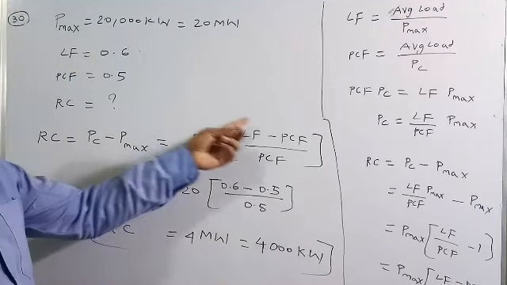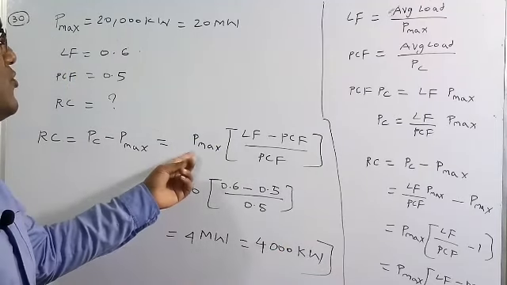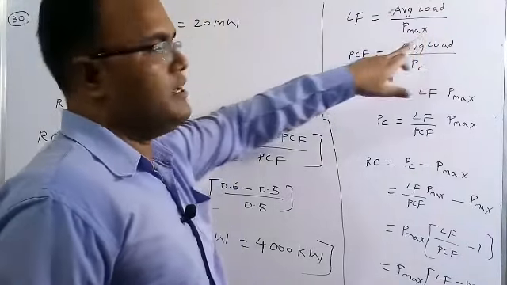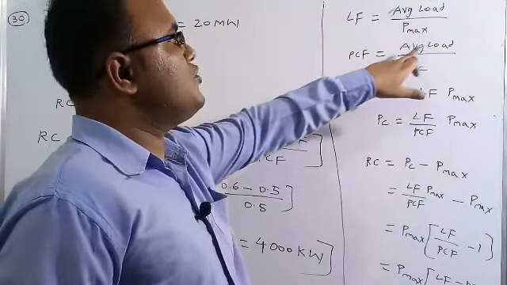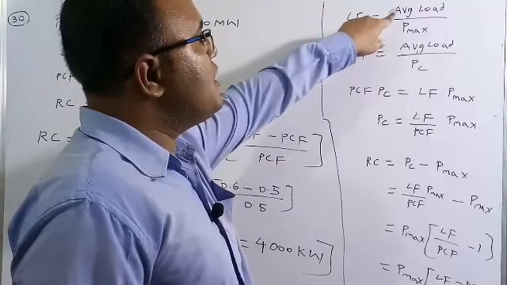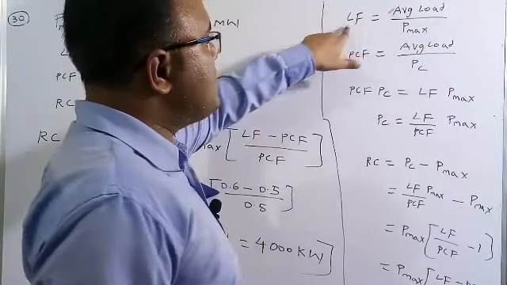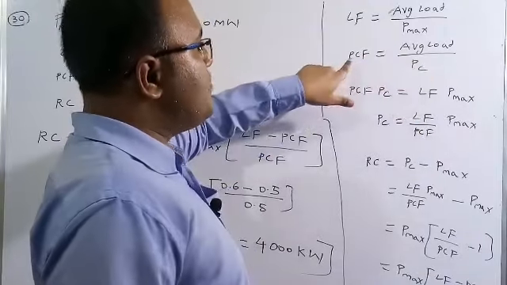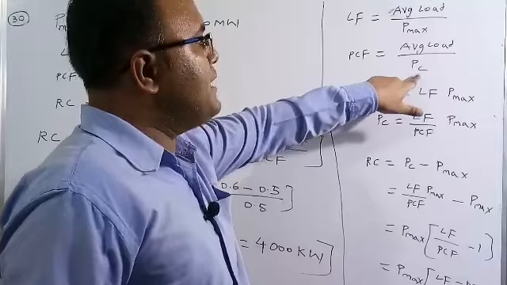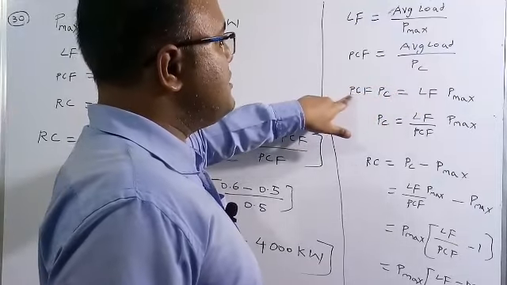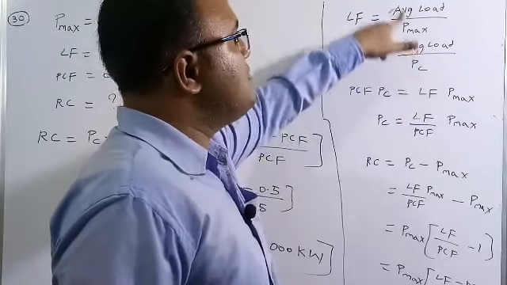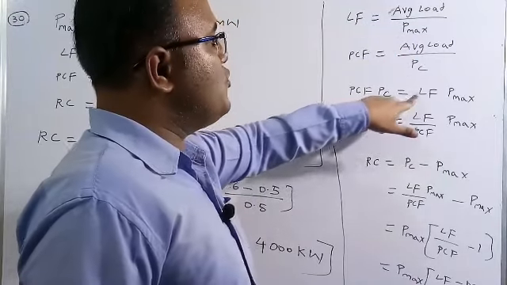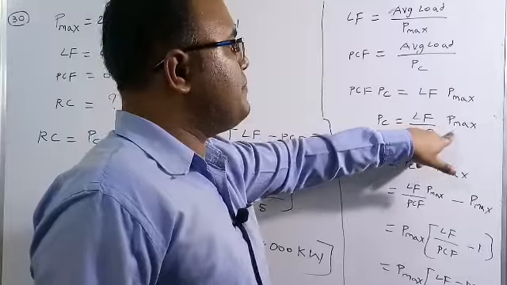If you forgot this formula, I have just given a derivation of how to write this formula also. See, load factor is equal to average load by maximum demand, and plant capacity factor is equal to average load by plant capacity. Now average load is equal to load factor into P max, and here also average load is equal to plant capacity factor into plant capacity. So I equated both terms because the average load is common in these two equations. Now I want plant capacity. Plant capacity is equal to load factor by plant capacity factor into P maximum.